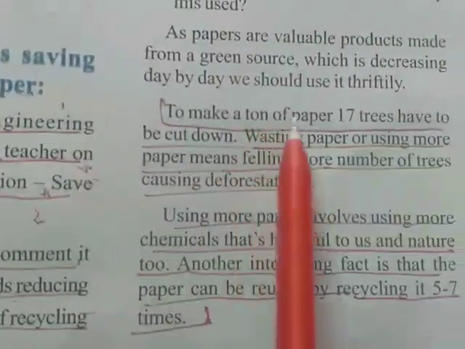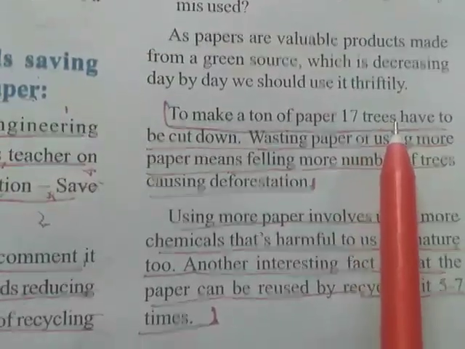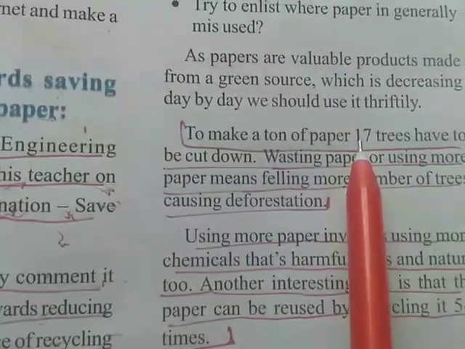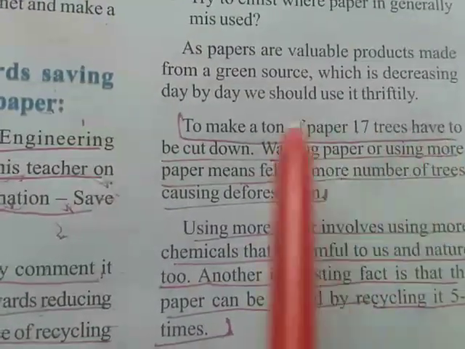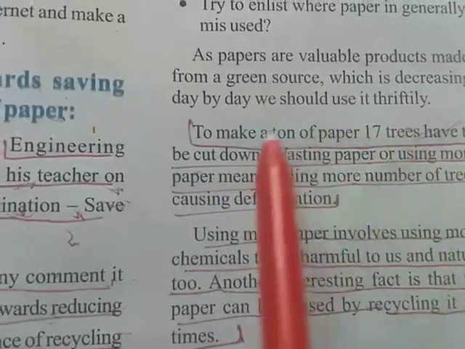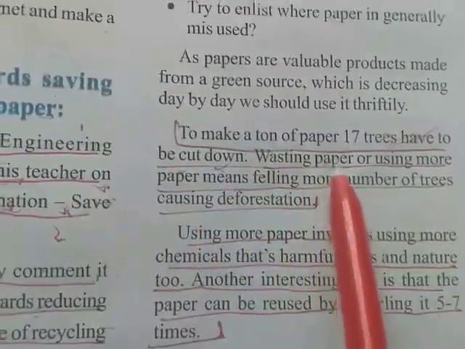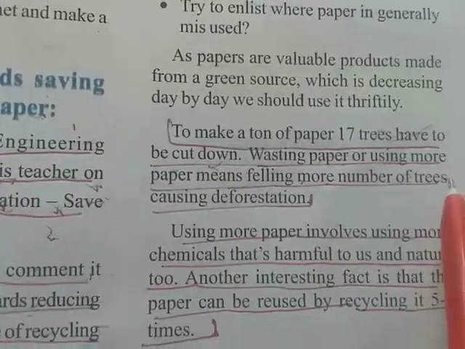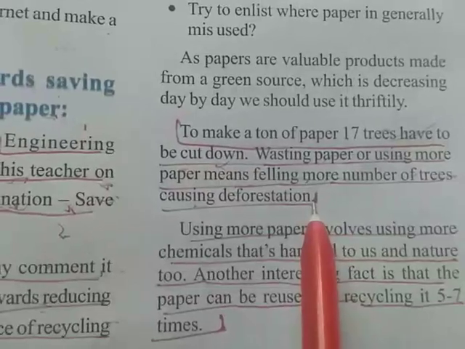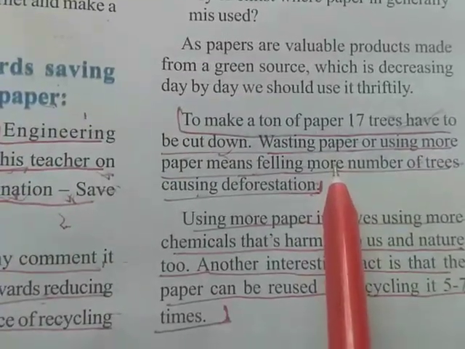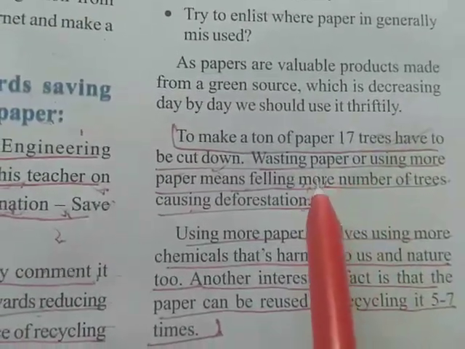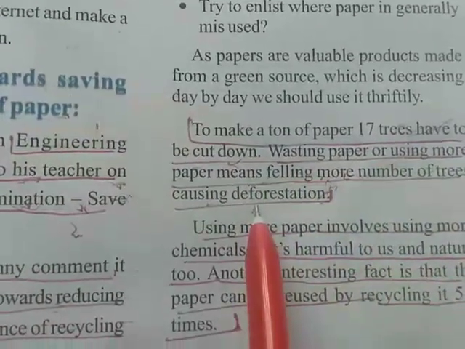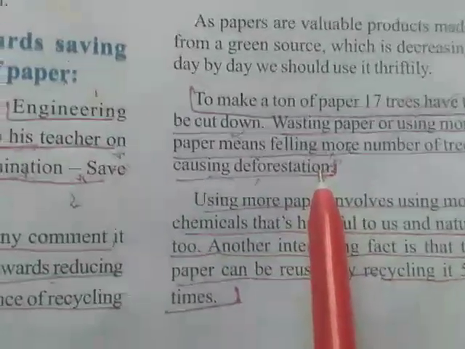To make a ton of paper, 17 trees have to be cut down. To make a ton of paper, how many trees have to be cut down? 17 trees have to be cut down. Wasting paper or using more paper means felling more trees, causing deforestation. If you use more paper, then what will happen? It leads to the felling of more trees, which causes deforestation.